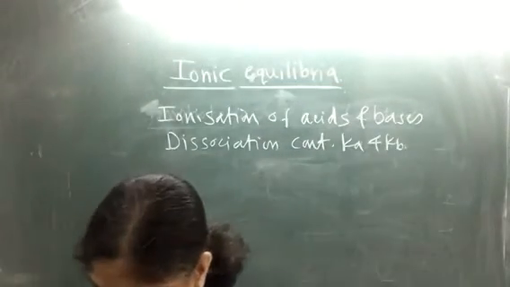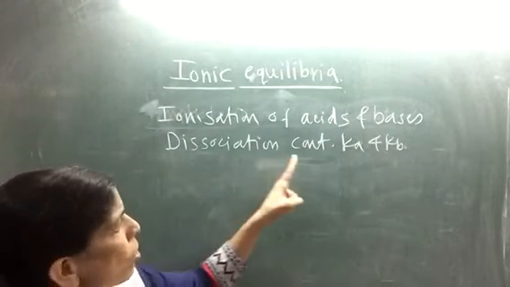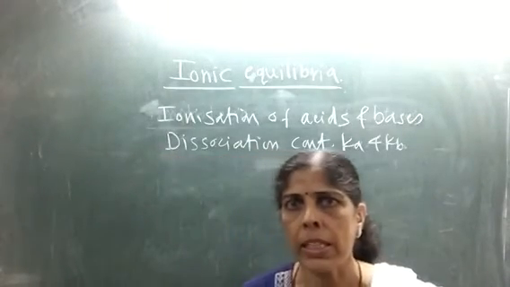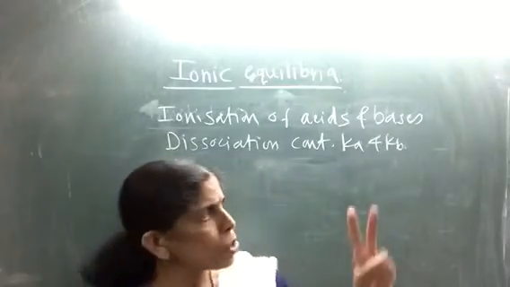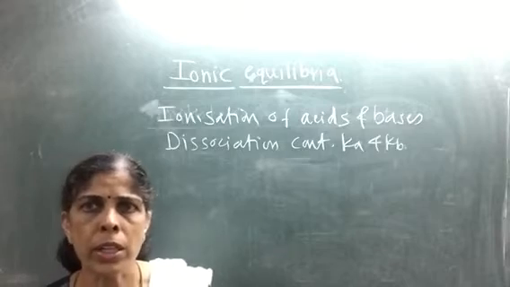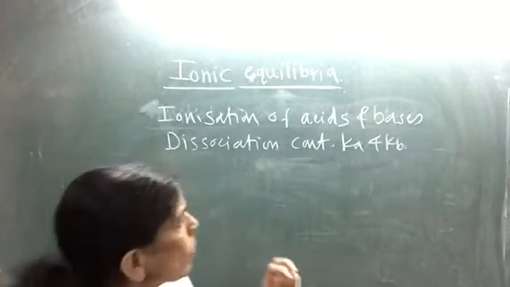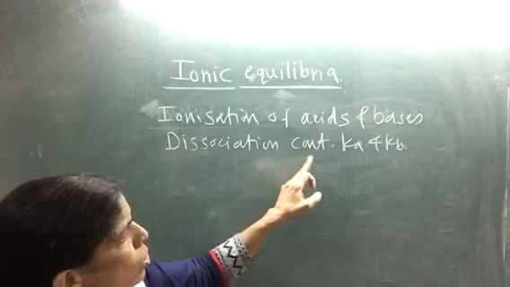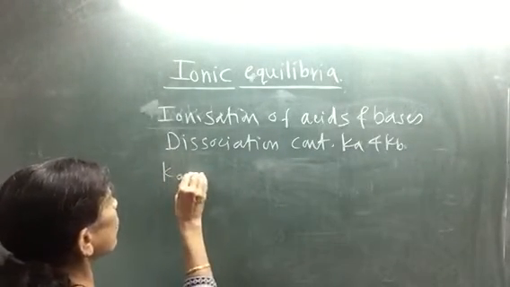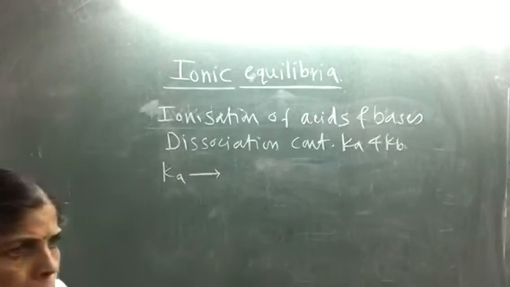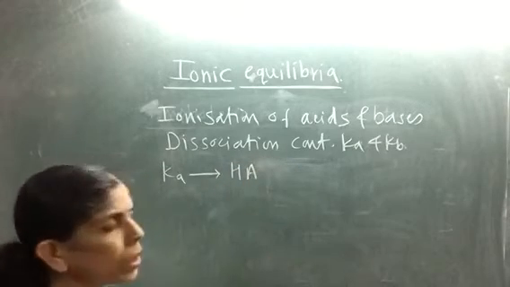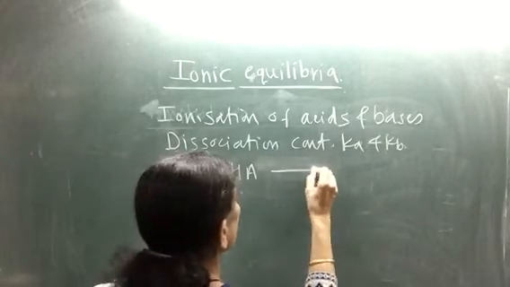Now with the help of the dissociation constant for acid, that is Ka, and the dissociation constant for base, that is Kb, based on those numerical values we are able to get an idea about the strength of an acid or base. First of all, we will see how we get those dissociation constants. We will discuss Ka, and then apply it for Kb. How to get that Ka? Consider a weak acid HA in aqueous solution.